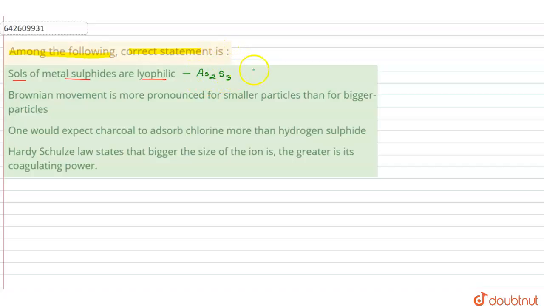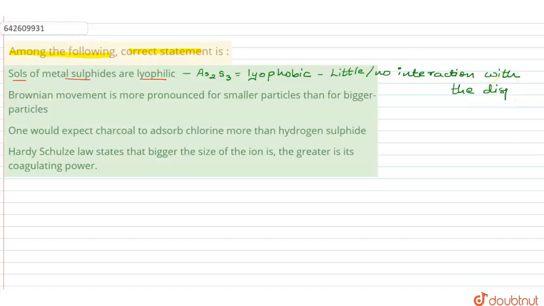Metal sulfide salts are not lyophilic. They are lyophobic in nature. That means they have a fear of, or otherwise no affinity towards, the solvent. In such lyophobic systems, the colloidal system contains particles of the dispersed phase that have very little or no interaction with the dispersion medium, in short, with the solvent.